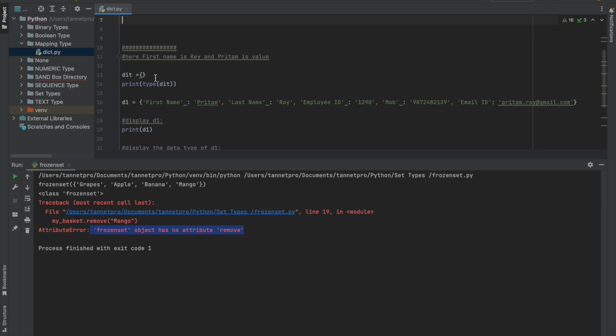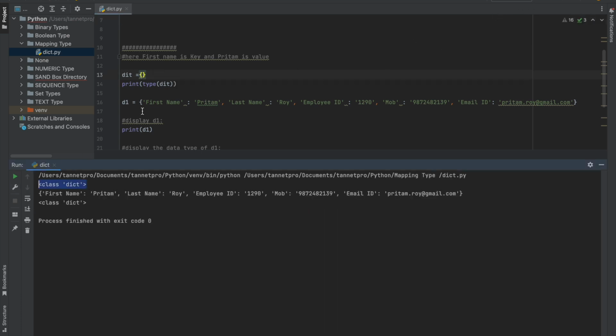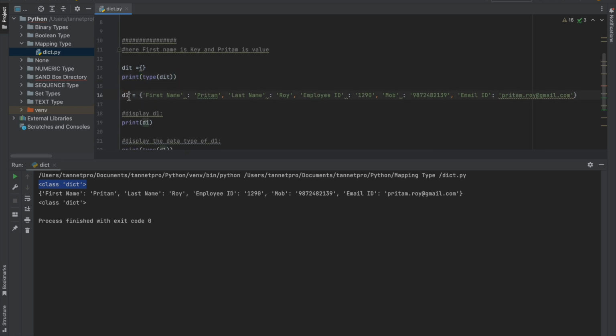So how is it a dictionary? Let me show you. Whenever we put curly brackets, it is a dictionary type, and we are making one dictionary D1. I put the name D1. Here I put the first name under quotations.